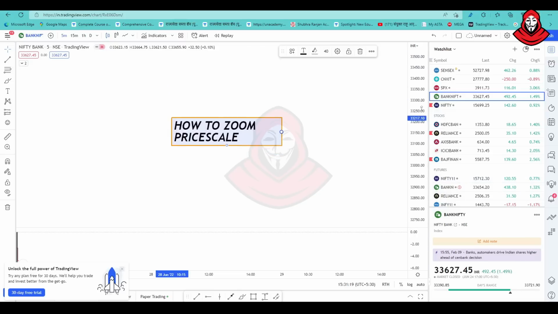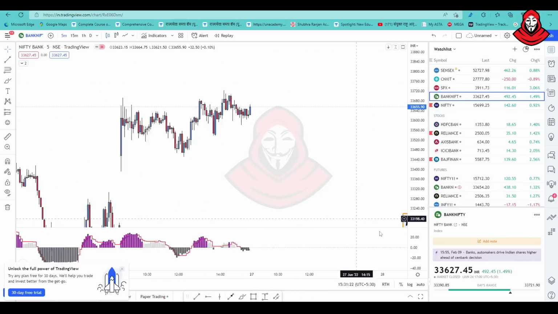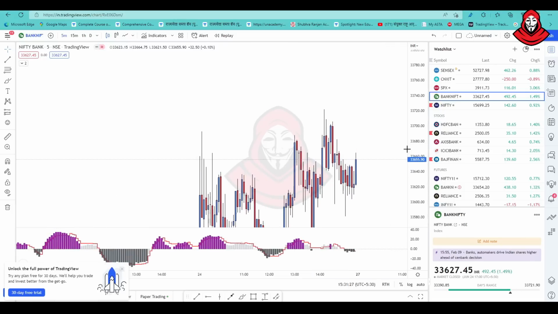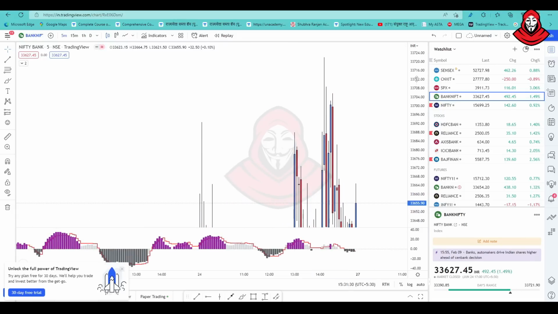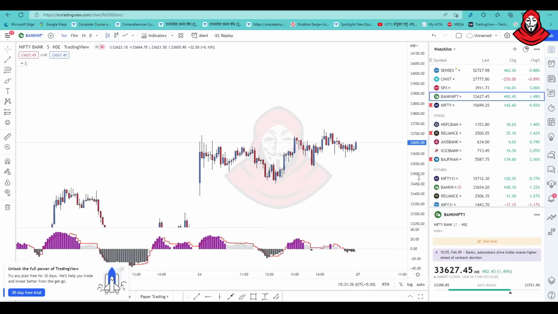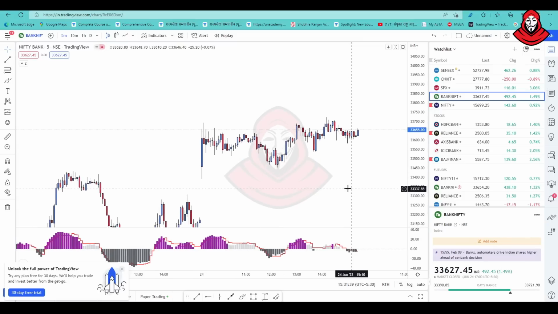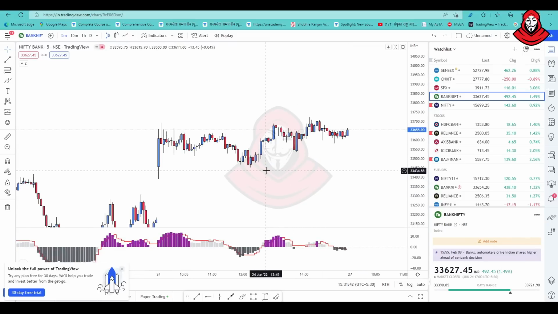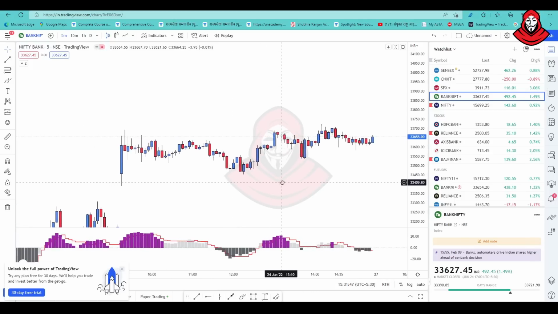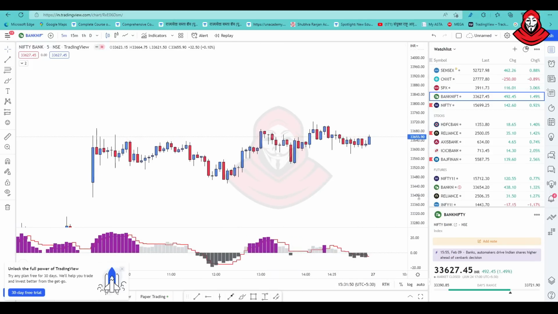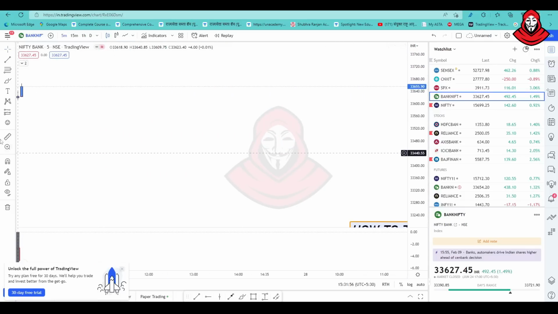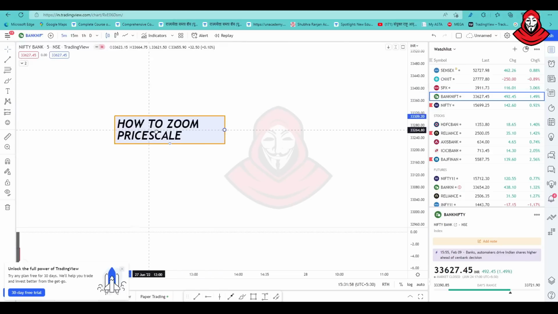How to zoom? Very easy. Just scroll your mouse. You can scroll with the mouse, and the candles you can make big and small that way. The basic thing is to use the right side, the price scale, which gives you the exact logic for zooming in and zooming out of the candle. See, this is how the price scale works. Keep dragging it up and down, up and down, so you can zoom in and zoom out.